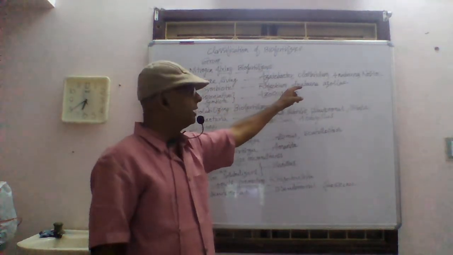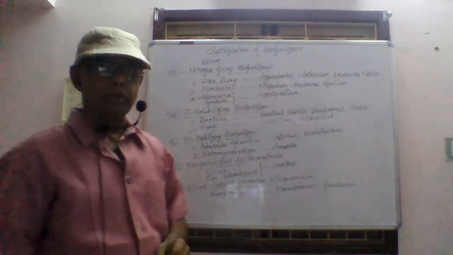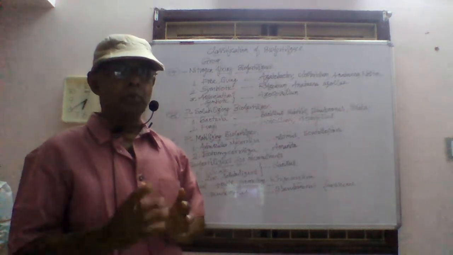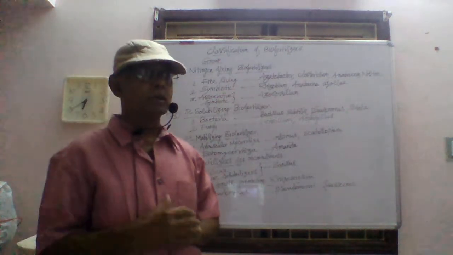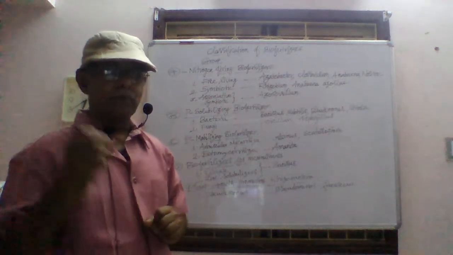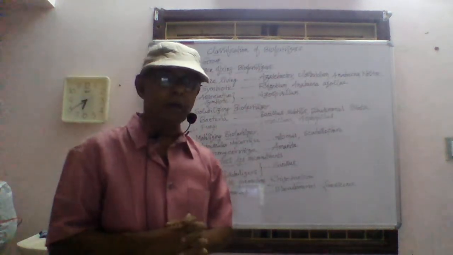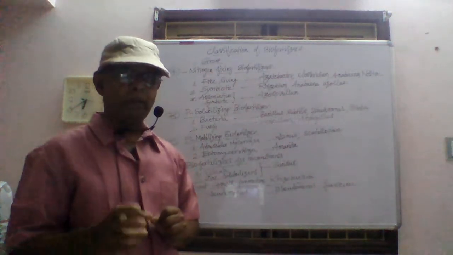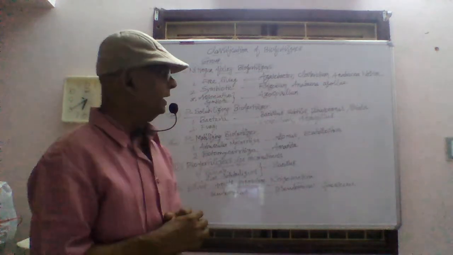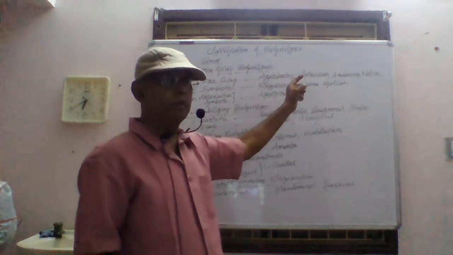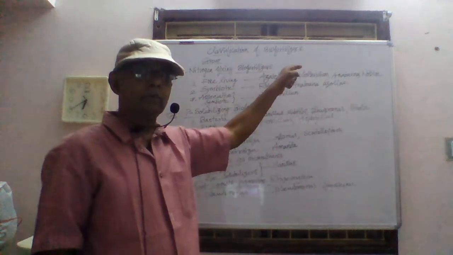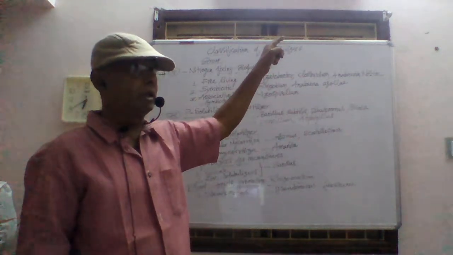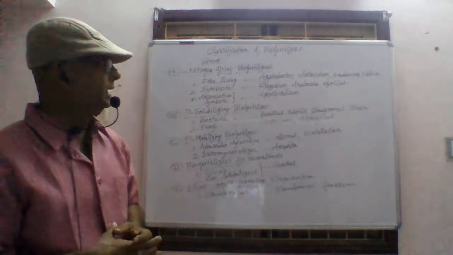The second one is Anabaena azollae. Anabaena azollae is a cyanobacterium. It is a blue-green algae. It is found associated with the leaves of Azolla. Azolla is a small aquatic pteridophytic plant. In the leaves of Azolla, Anabaena azollae is living and converts atmospheric nitrogen into nitrate and enriches the soil fertility so that the Azolla plant will grow healthily.